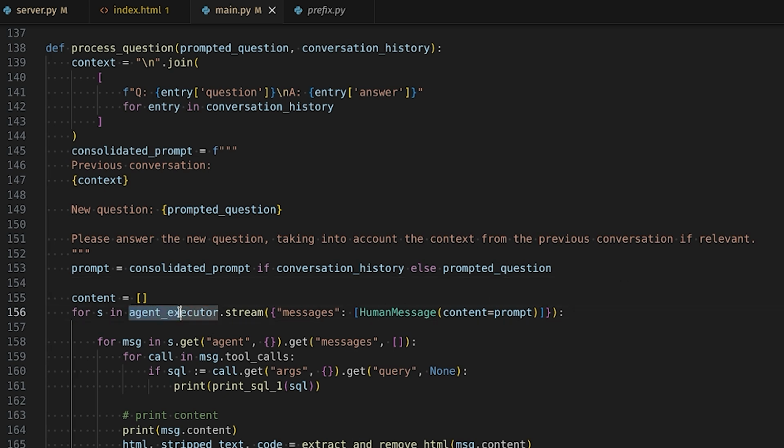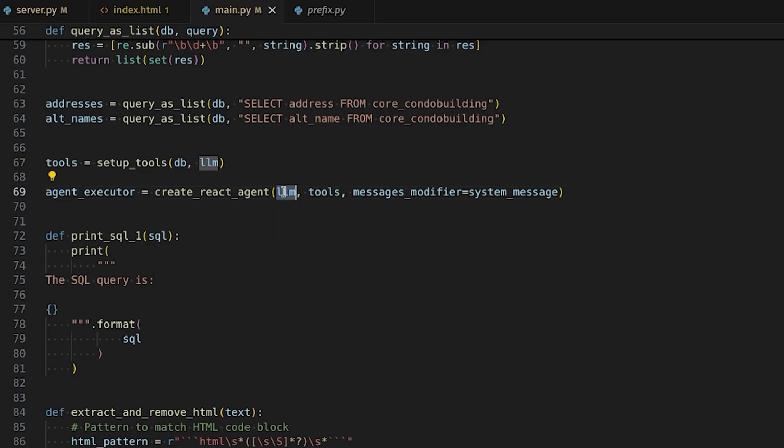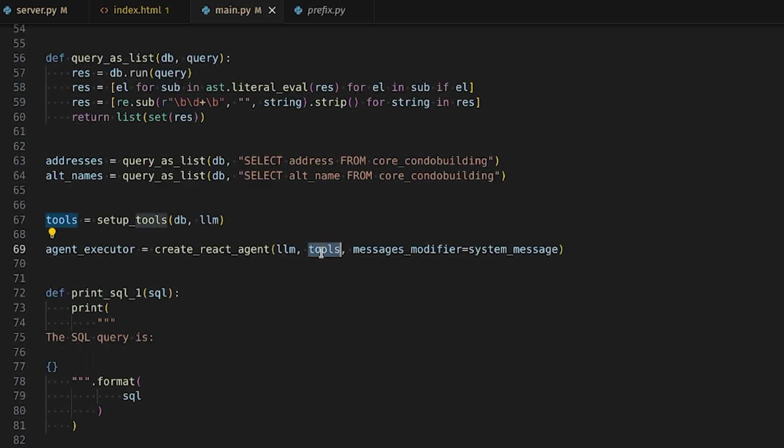And here we're using the create React agent function from LangGraph. So here we're outsourcing a lot of the autonomy on deciding what tools to use and in which order to the LLM. This is because we have several different tools in this project, like the SQL database tool, the Google Maps tool, the tool for retrieving correct addresses from our vector database. You're all gonna see this in just a second. So we create this by feeding it our LLM, which is created with Chat OpenAI, and we choose the model here. We have our list of tools.